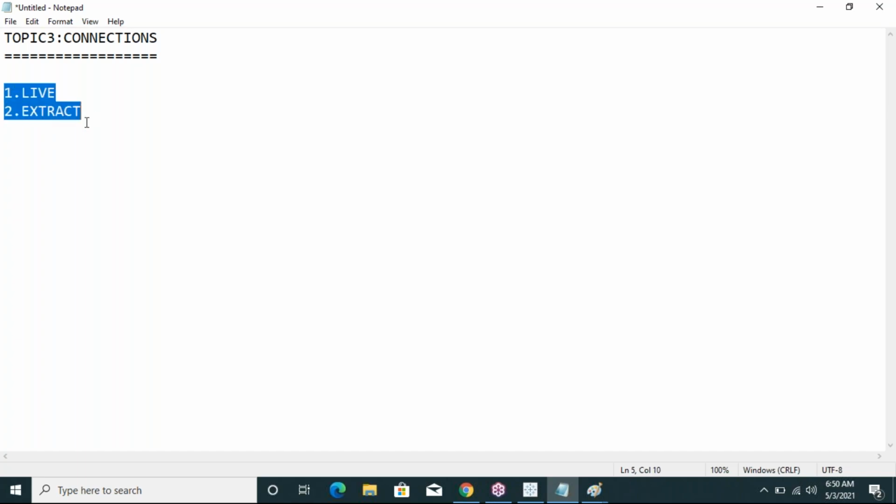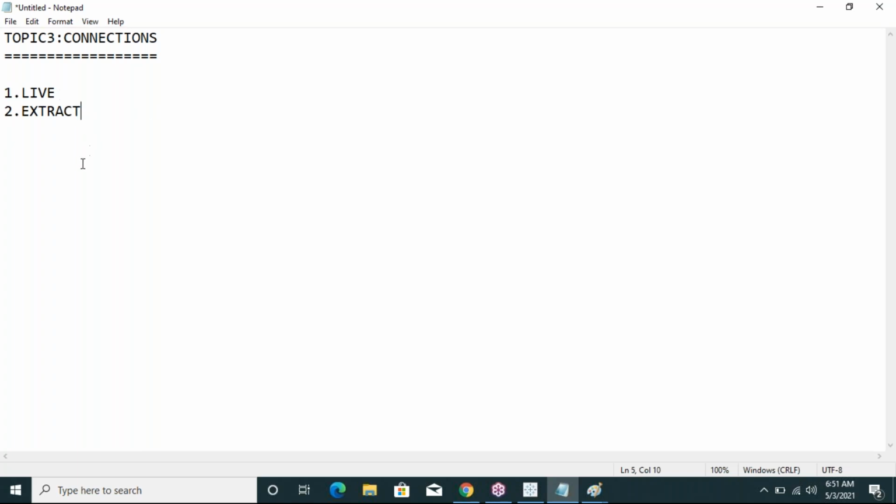By using these connections, we fetch the data from the data source into Tableau. That is the use of connections. From the data source we fetch the data and it is pulled into Tableau. That is the purpose of the live connection and the extract connection.